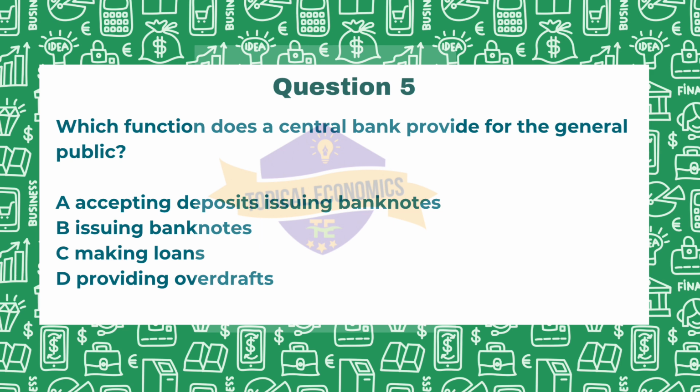Let us look at the other two options also. Making loans, option C. Here central banks lend primarily to commercial banks, not to the public in general. Like, directly they cannot lend to the public. So again this is incorrect. The last option, that is providing overdrafts. Again this service is offered by commercial banks and it is not a function of central banks. So the correct answer for this question is option B, issuing banknotes.